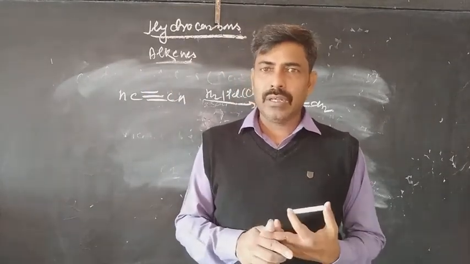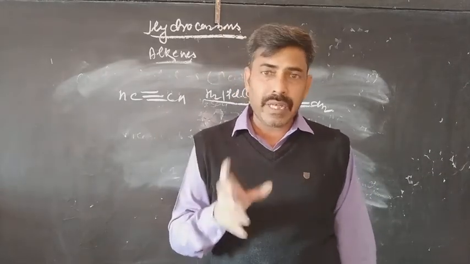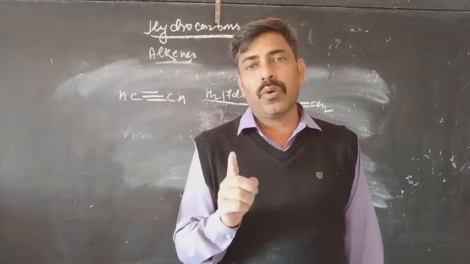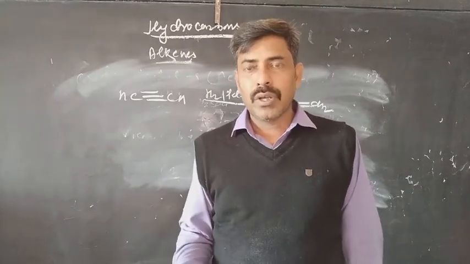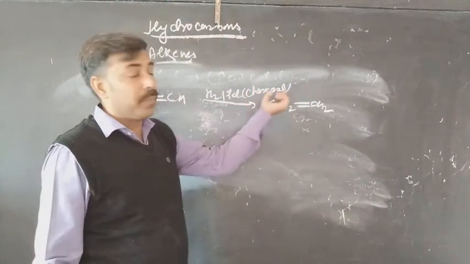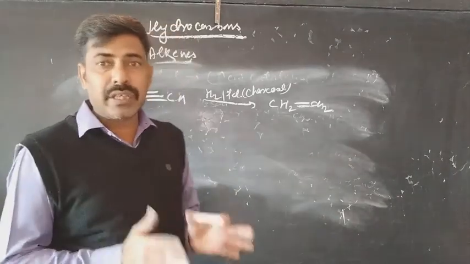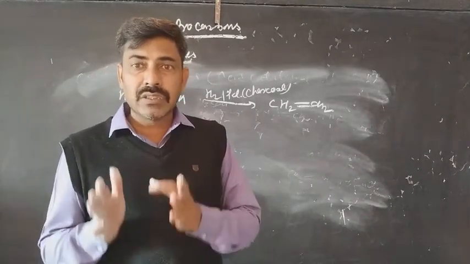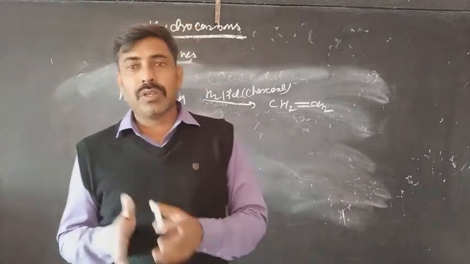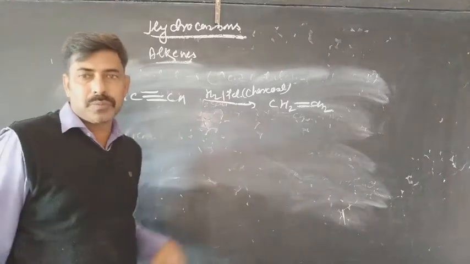For that we need a very mild reducing agent, one that can reduce only one pi bond of the alkyne and leave the other. Such reagents are used here, that is palladium in presence of activated charcoal. The reagent is called Lindlar's reagent. So it is the Lindlar's reagent which is used for the conversion of alkyne to alkene. I think it's clear to all of you.